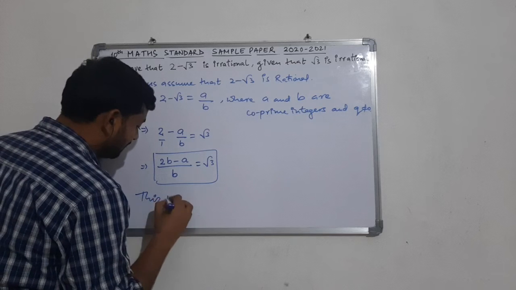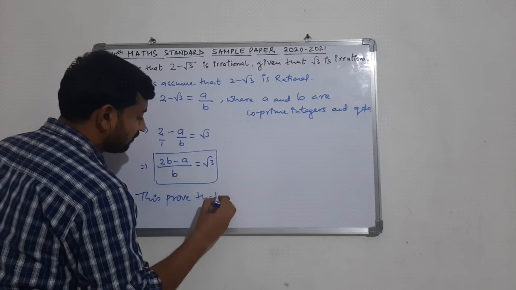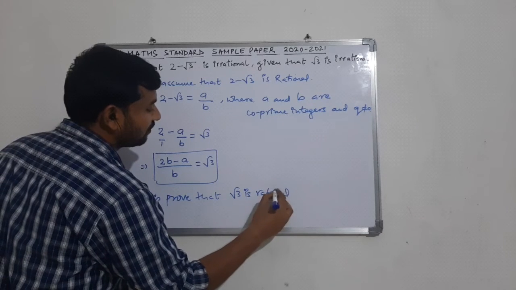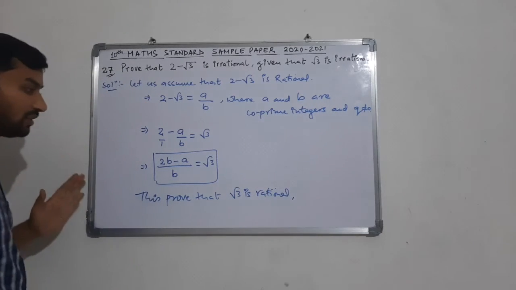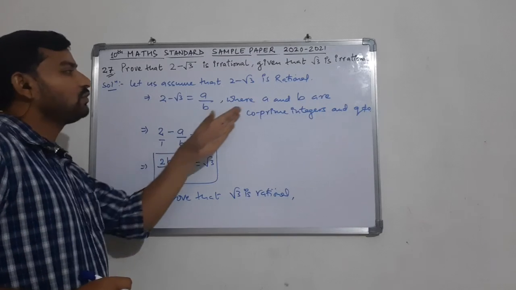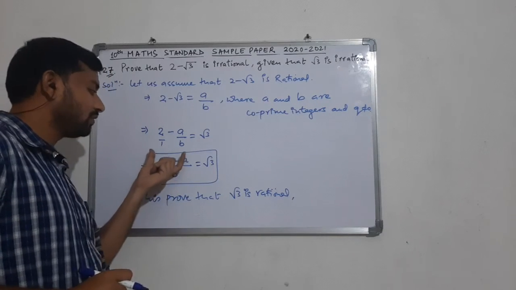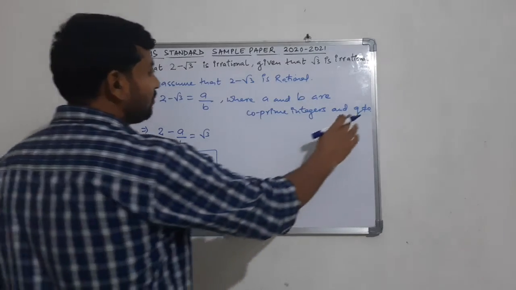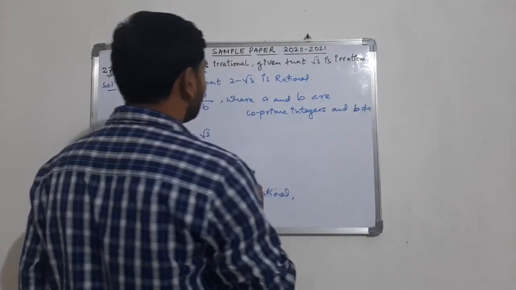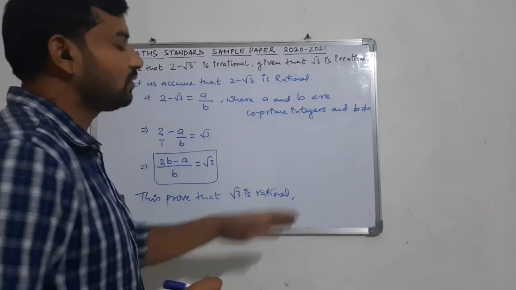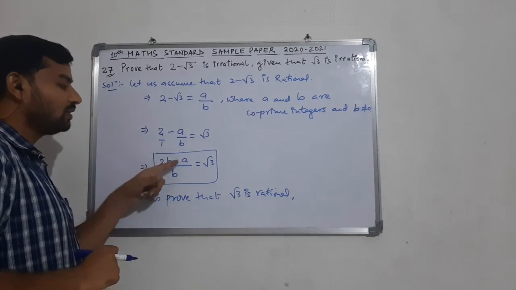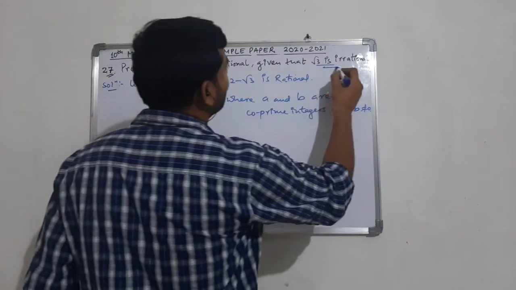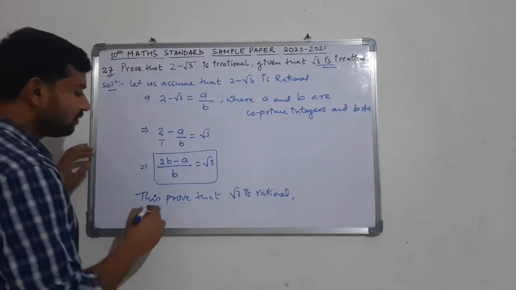This proves that root 3 is rational. Now, why is it proved that root 3 is rational? Because we have assumed that a and b are co-prime integers, and b is not equal to 0, so this value will surely be a rational number. But in the question it is given that root 3 is irrational, so this is wrong.